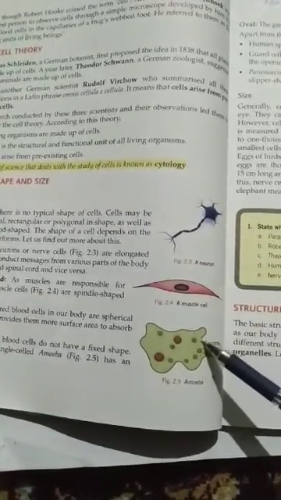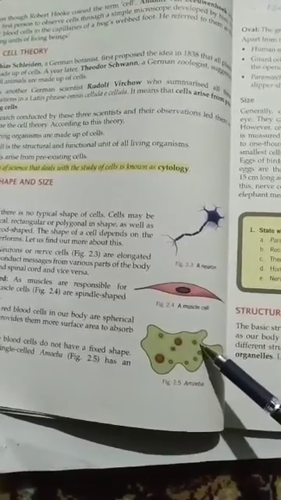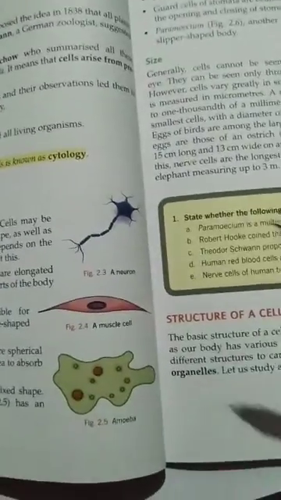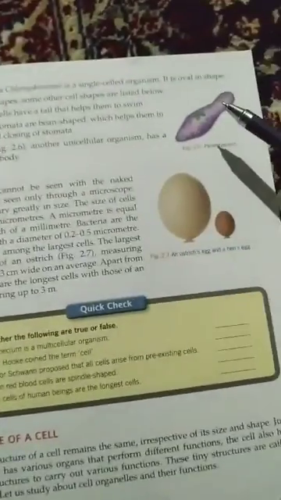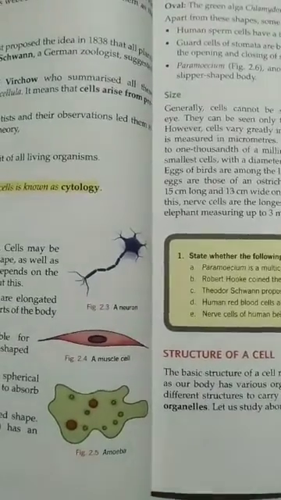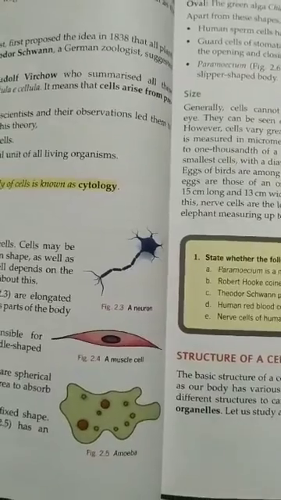Another one is the organism amoeba, which is a protista. And another organism here is paramecium. So this is the neuron, this is the muscle cell, this is the amoeba, and this is the paramecium, and all these organisms have different shapes.